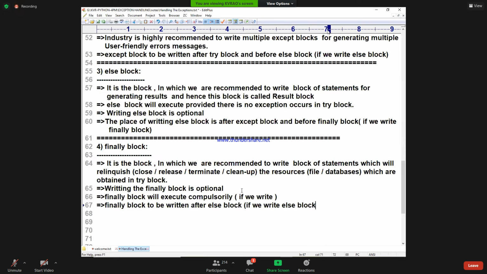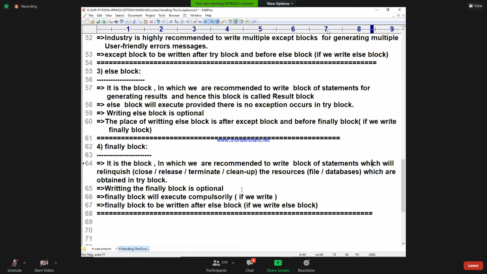These are the points of which block? These are the points of the finally block. Dear students, are you understanding, all of you? Finally block points clear. Very, very important.